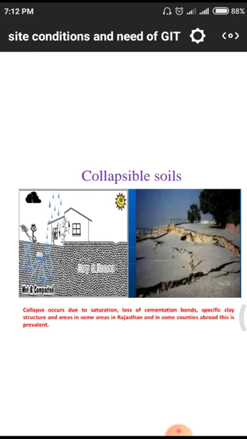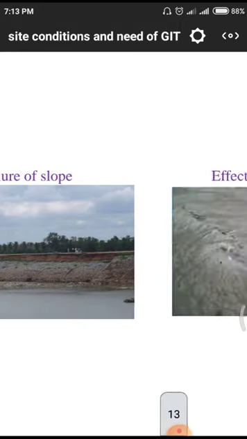That means cement bonds mean there may be less bonding between particle to particle, like calcium bonds or CSH, calcium silicate hydrate bonds. This is prevalent in specific clay structures and areas, some areas of Rajasthan and some countries abroad. Rajasthan has completely sandy soils. Afghanistan and some of the Arab areas have weak structures. Whenever they go for constructing a huge number of tall buildings, they have to borrow clay or other material from the surrounding areas.